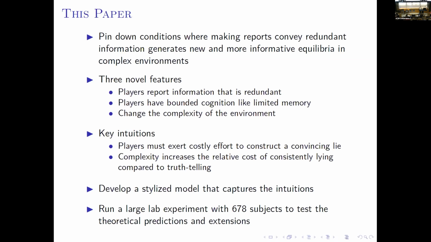So the approach we use has three novel features. So the first is that players need to report information that is redundant and players have bounded cognition. We're going to use the example of limited memory, just because it is easy to implement in the lab. And we also change the complexity of the environment. And so the features generate two key intuitions. So the first is that players must exert costly efforts to construct a convincing lie. And complexity increases the relative cost of consistent lying compared to truth-telling.